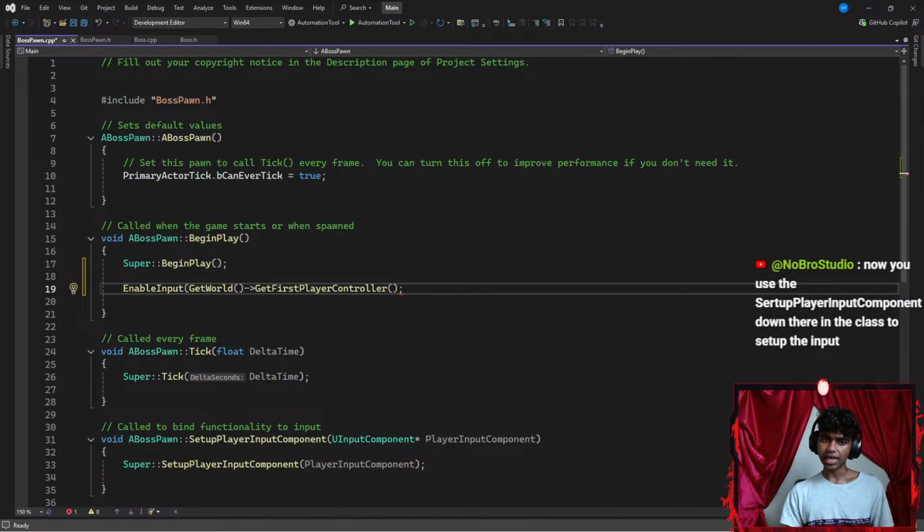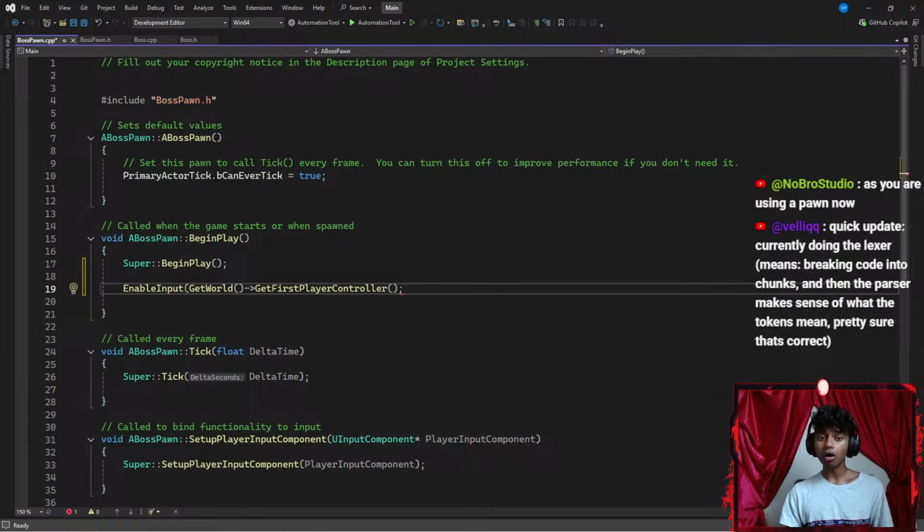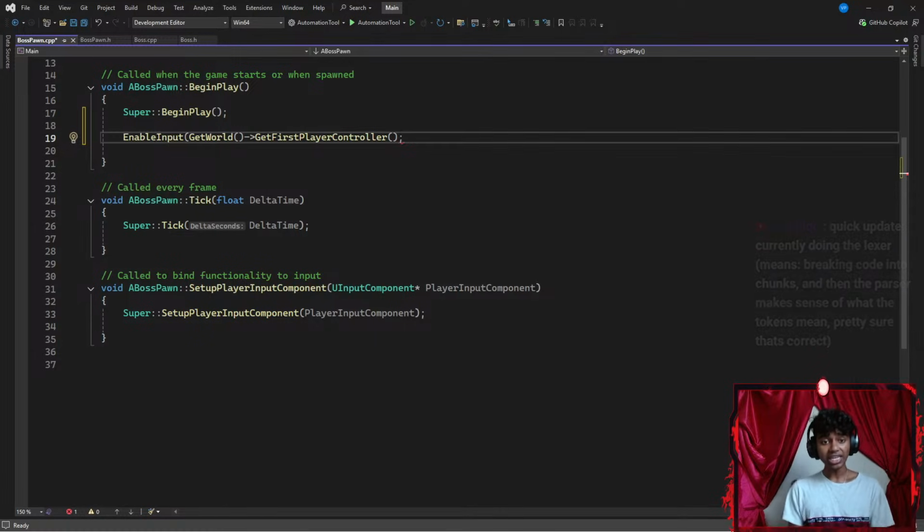Okay, now you use the setup player input component down there in the class setup as you're using a pawn now. Oh, I see. Now you use setup player component. So instead of player component, I use setup player component. Okay, quick update. Currently doing the next layer, meaning break code into chunks, and then the parser makes sense of what the tokens mean. Pretty sure that's correct. That actually sounds kind of cool.